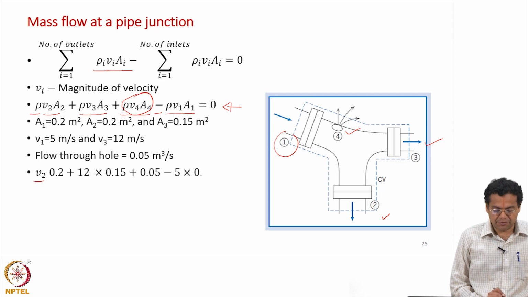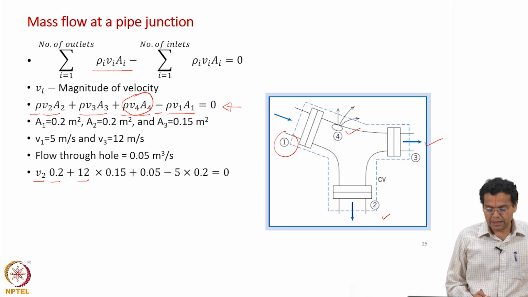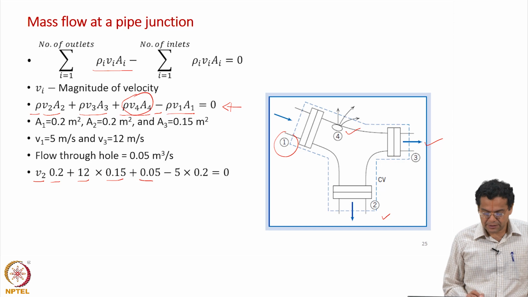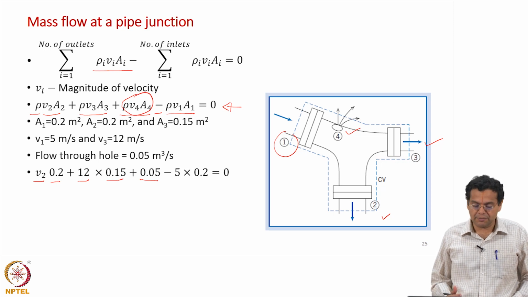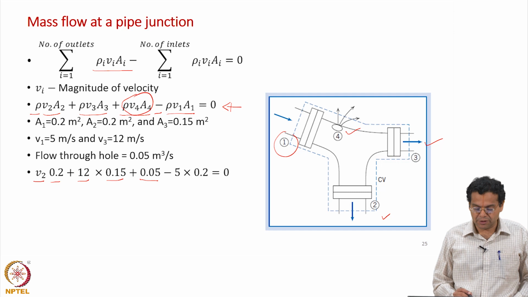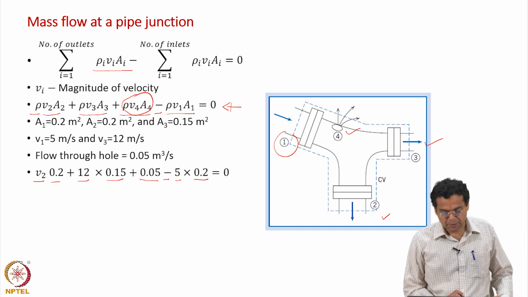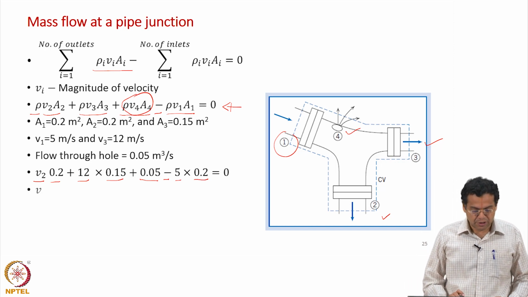So, let us substitute all the values. V2 has to be found out, area is 0.2, and V3 is 12, area 0.15, V4 A4 is 0.05. V4 and A4 are not given separately, the product V4 A4, the volumetric flow rate, is given to us. So, V4 A4 is 0.05, and of course, minus sign, and V1 is 5 and A1 is 0.2. Now, if you solve this equation for V2, you will get minus 4.25 meters per second.